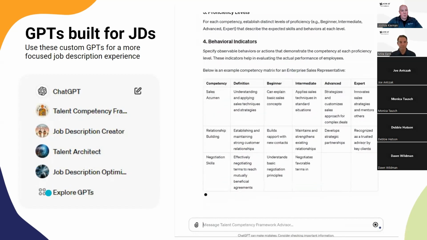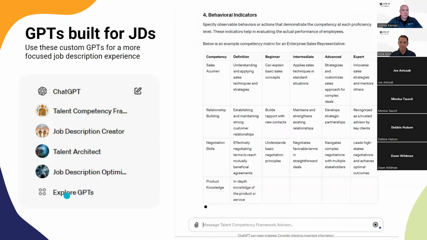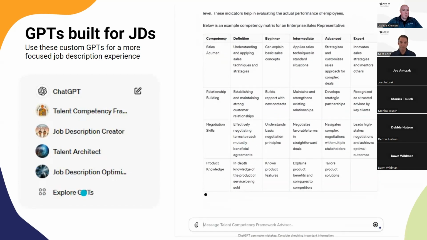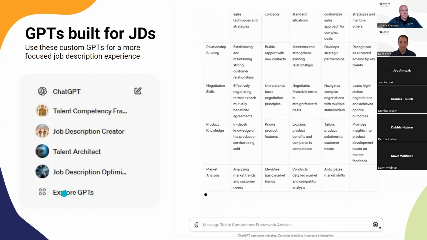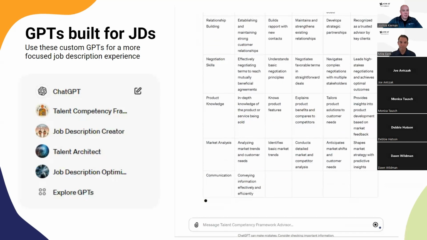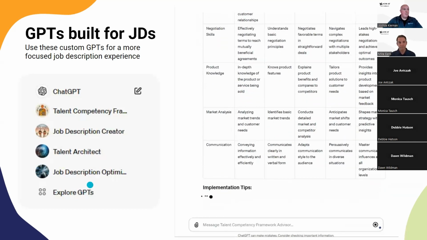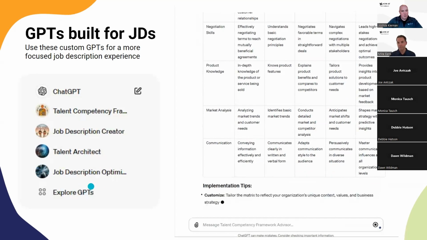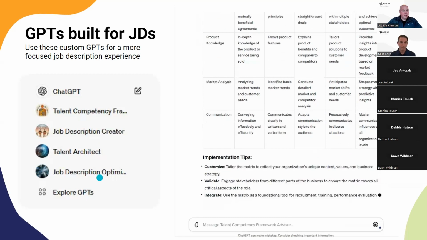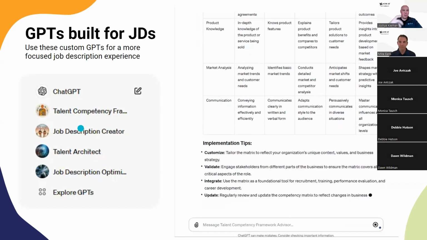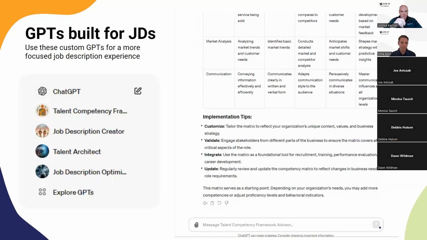So this Explore GPTs icon will be on the top left of your ChatGPT screen when you upgrade to ChatGPT 4. And you're able to click on this and search for custom ChatGPTs. They give you categories, and the option to search for keywords. So if you went into Explore and searched for these that I have here, you'd be able to find them. But you can also search by discipline, and you can scan the whole library.